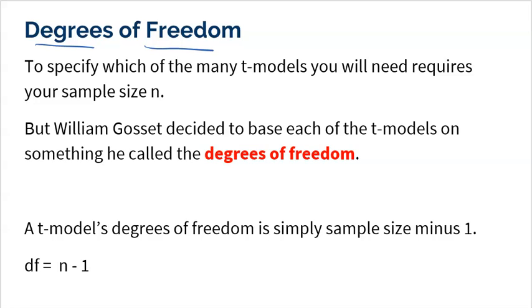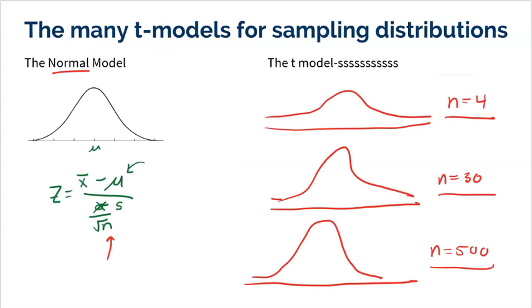But remember, all a degree of freedom is, and we just use DF for degrees of freedom, is your sample size minus 1. That's all it is. It's your sample size minus 1. This is just how William Gosset defined his samples.